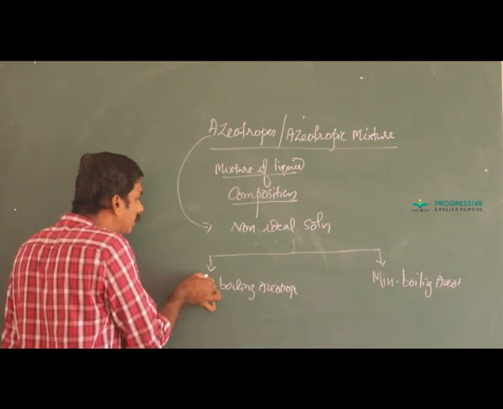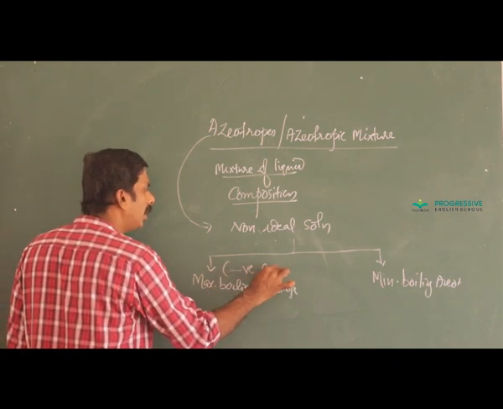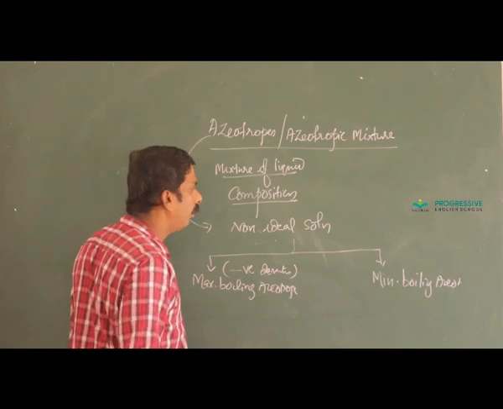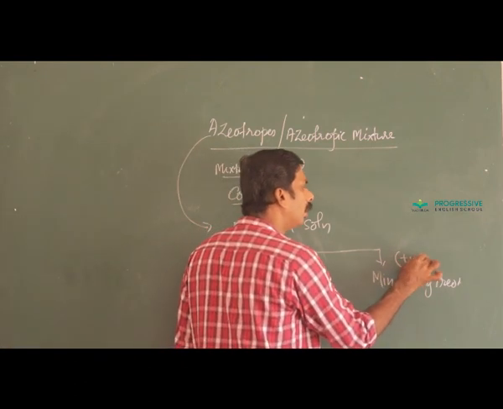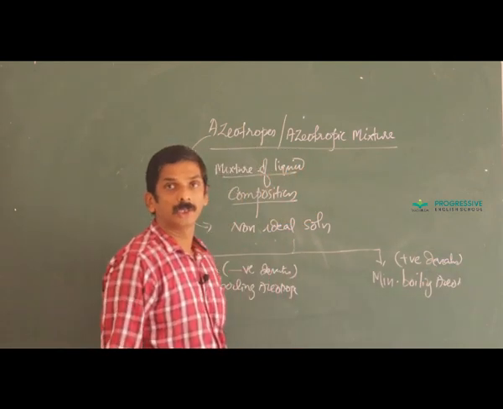Maximum boiling azeotropes are mainly exhibited by non-ideal solutions with negative deviation, and minimum boiling azeotropes by non-ideal solutions with positive deviation.